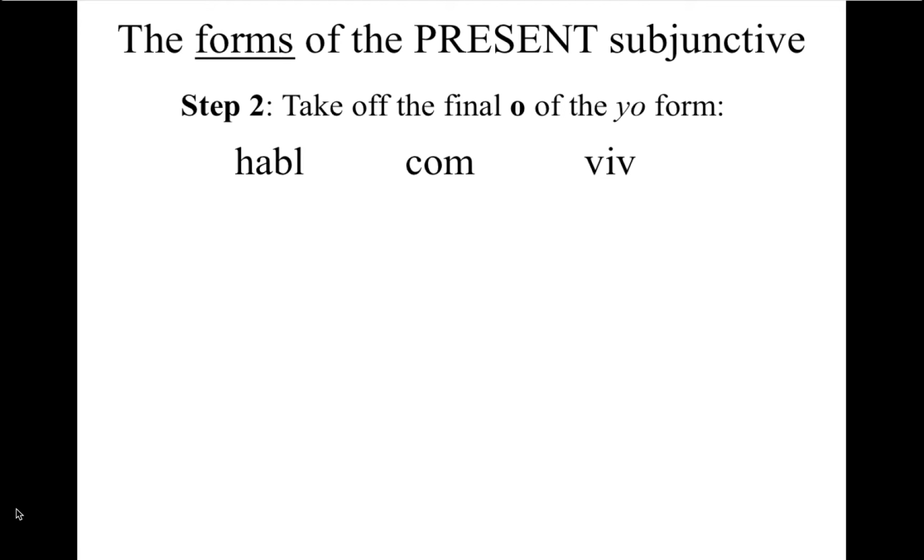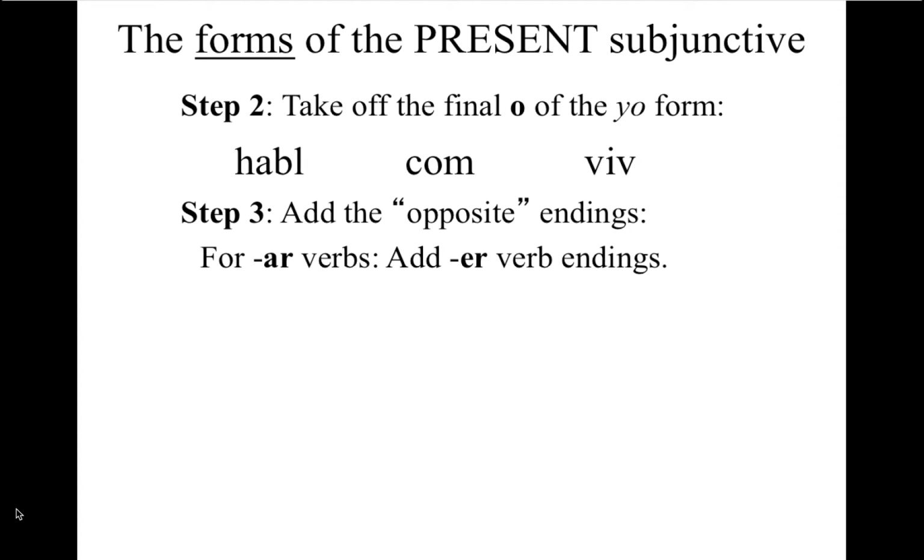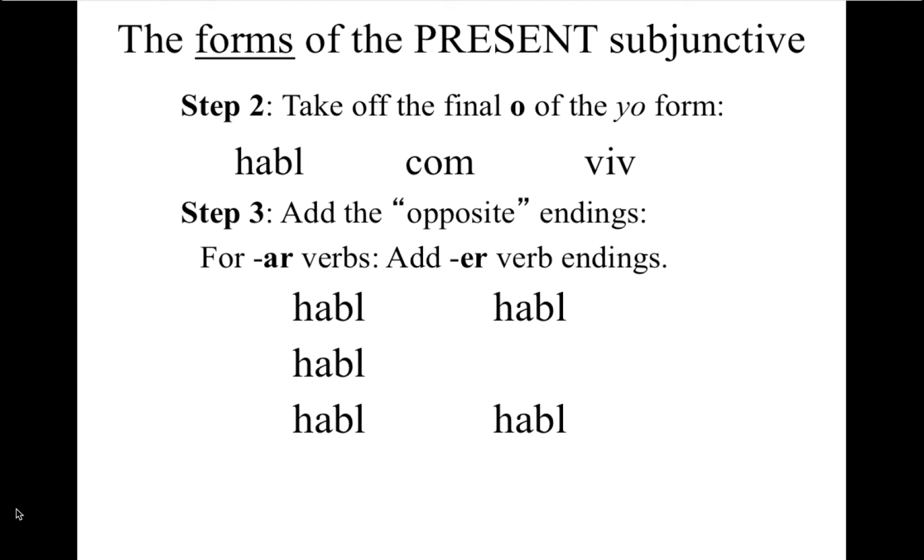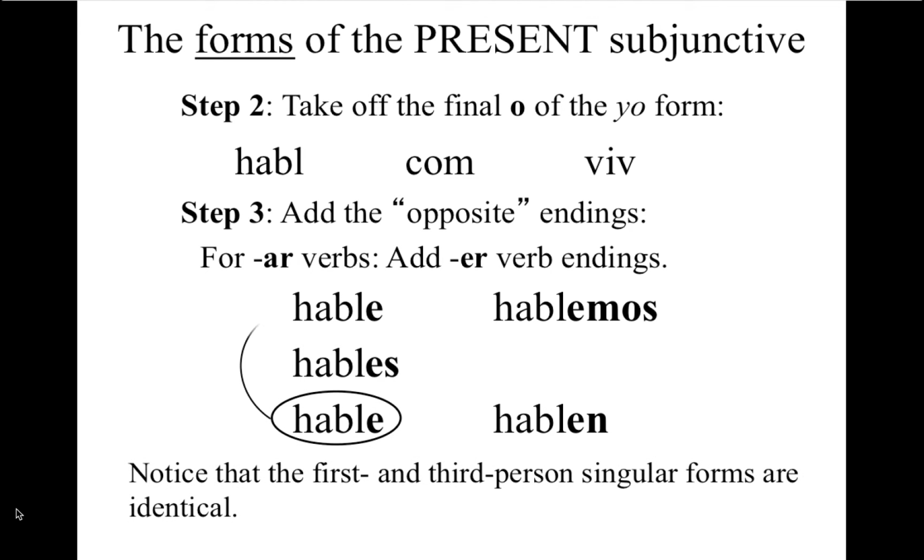In the next step, we add the opposite endings. So for AR verbs, we add ER verb endings. We keep the stem. We add e for hable, es for hables, e for hable, emos for hablemos, en for hablen. Notice that the first and third person singular forms are identical. Context in speaking or writing will tell which one is being used.